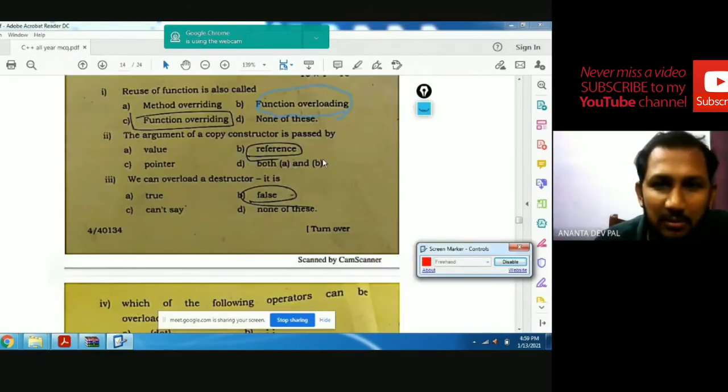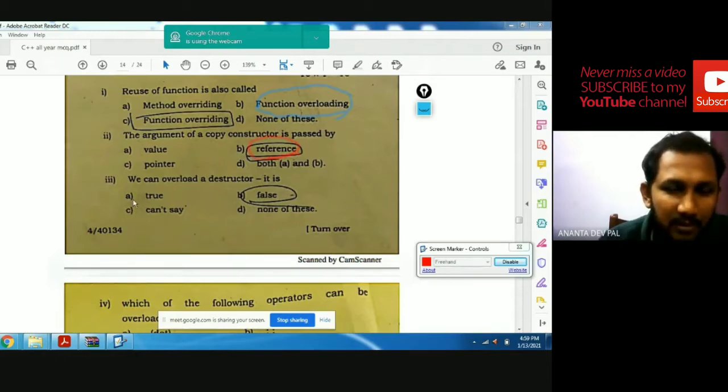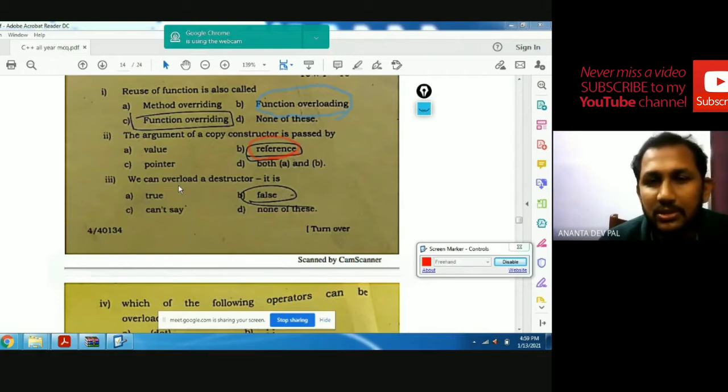First question is function overloading. Second, the argument of the copy constructor is passed by value, pointer, or reference. It is always passed by reference. Next question: we can overload a destructor. Destructor cannot be overloaded, so the right answer is false.